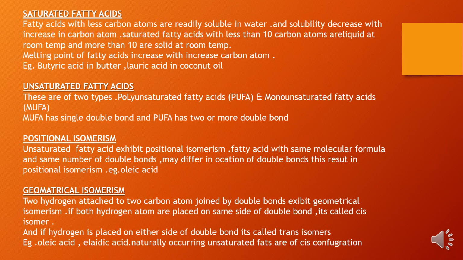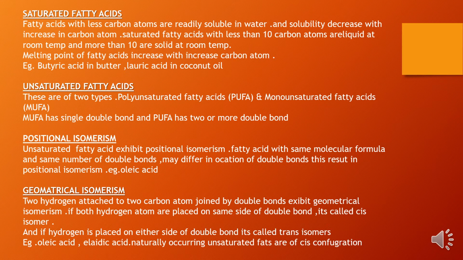What are unsaturated fatty acids? There are two types. One is MUFA, monounsaturated fatty acid, or PUFA, polyunsaturated fatty acid. Unsaturated has double bonds. So MUFA has a single double bond, but PUFA is polyunsaturated, so PUFA has two or more double bonds.